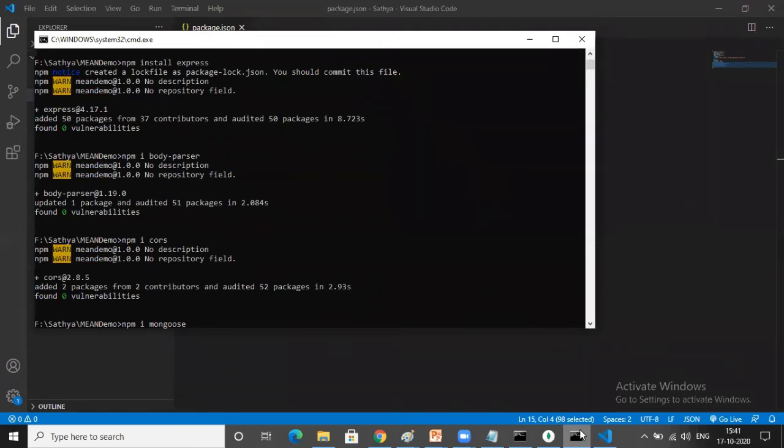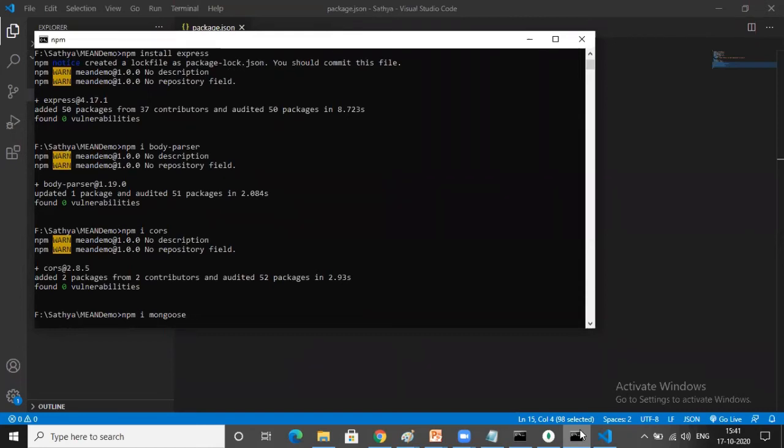So here I will try to install Mongoose. Two more options are there. One is Mongoose, the other one is MongoDB. Both are used to communicate with databases. If you want to communicate with the database, one tool is required, that is Mongoose or MongoDB, but I am using Mongoose in our project.